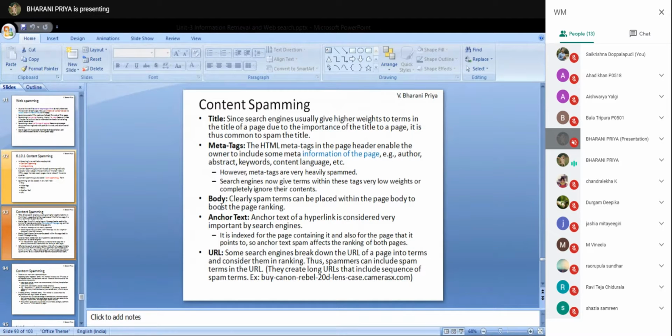Spam terms can be added in the body and in the anchor text, because anchor text gives more description about the other pages. Anchor text, URL: if you see some examples, like this URL with Canon Rebel, it gives more information. If I add more content in the URL, then it will automatically be indexed by the search engines. To spam the pages, the length of the URLs will be increased.